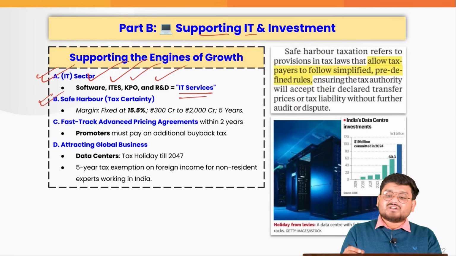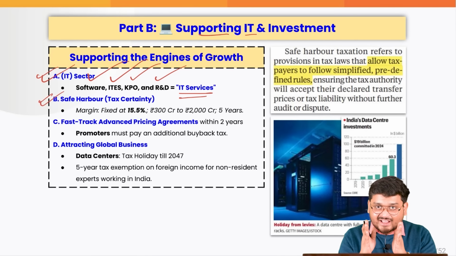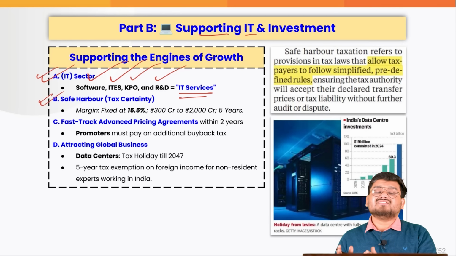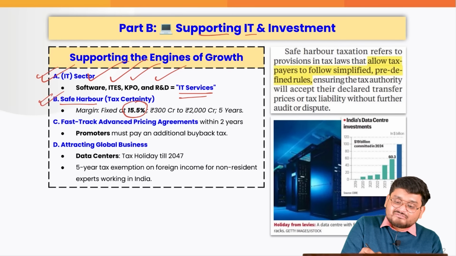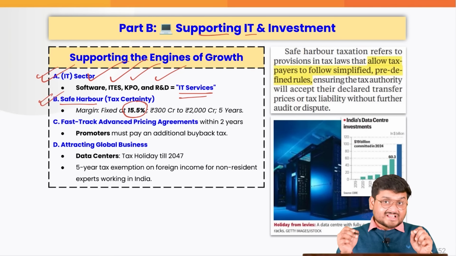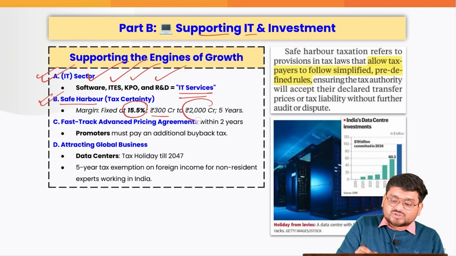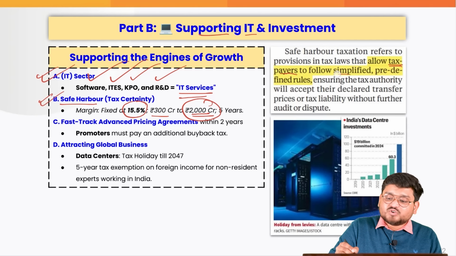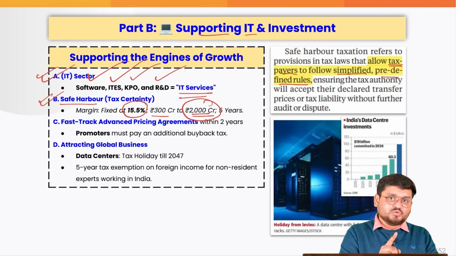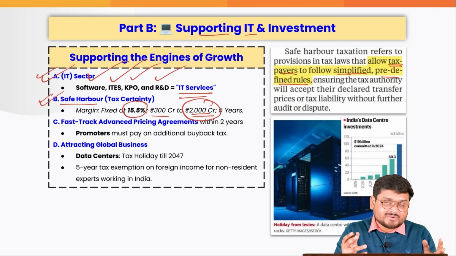Also, the Government of India is trying to simplify the tax proposals for major MNCs by giving tax certainty in the form of safe harbor. Safe harbor margin has been fixed at 15.5% and the companies' threshold has been increased to 2000 crore, just to help taxpayers follow simplified predetermined rules as a form of safe harbor provisions.